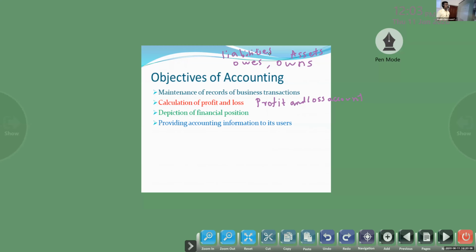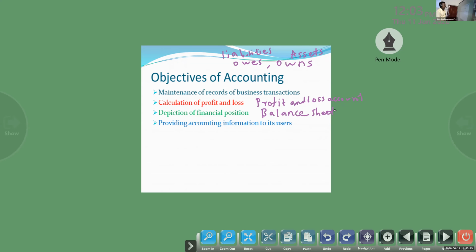This is done through the preparation of the balance sheet. If you prepare the balance sheet, we will get the details of assets and liabilities. That is depiction of financial position. A balance sheet is a statement of assets and liabilities to know the financial position of the business.